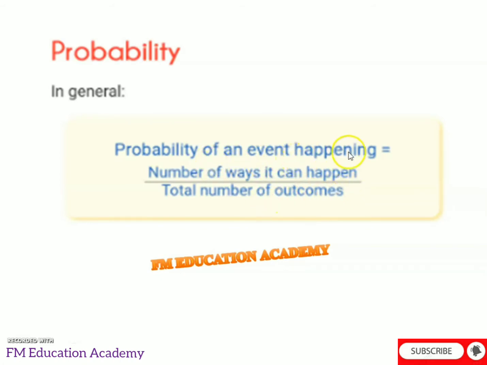So the probability of an event happening is equal to the number of ways it can happen, whatever we are getting, divided by the total number. That is called probability.